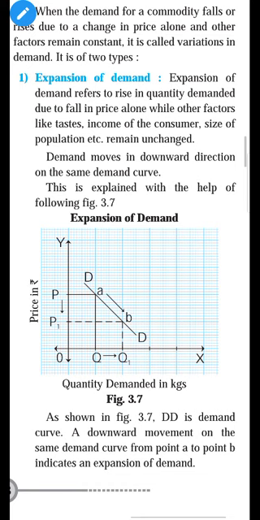What are the other factors? Income, taste, habits, preference, population, taxation. All these factors remain constant or unchanged. So price falls, demand expands. It is called expansion in demand.